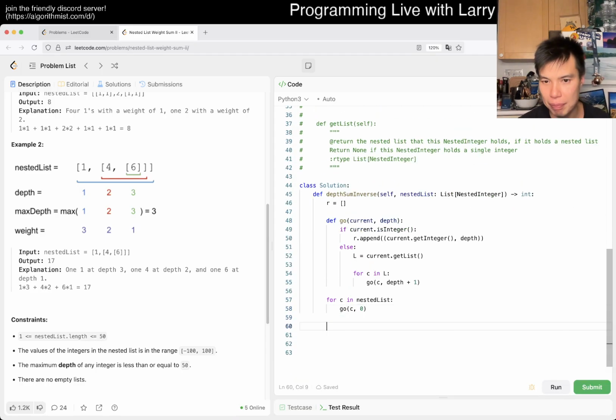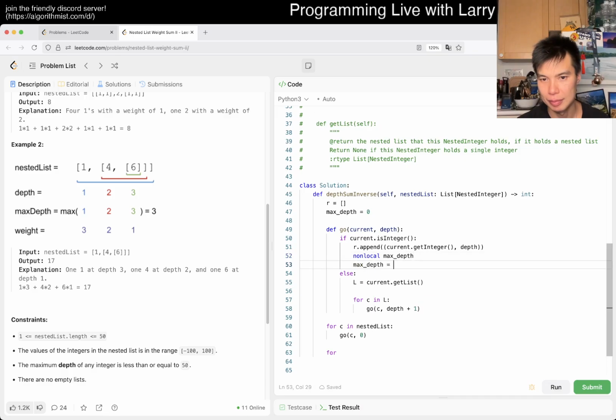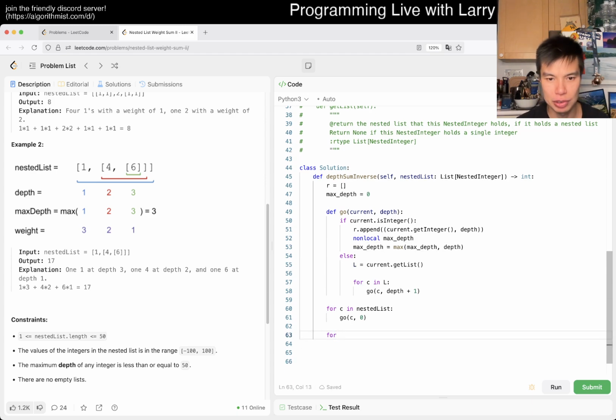Right, we can get the max depth by, I mean, you probably could actually just do it here, right? Like, okay, fine. Max depth is 0, non-local max depth. Yeah, I don't know why I'm typing so poorly today. And then now we just go through the list for the total. Total is equal to 0, for, let's just say CD in R. Terrible variable names. Maybe my heart's not in the game today.